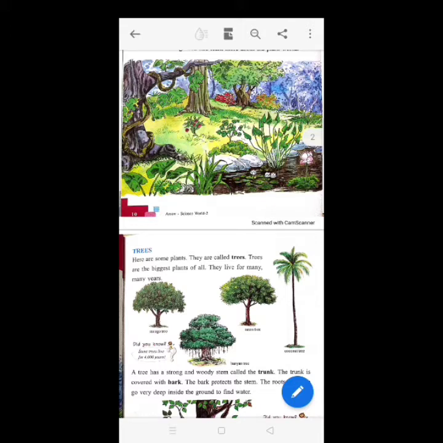And most fruits have seeds in them and plants grow from seeds. In this chapter, we will discuss mainly 5 types of plants. First is trees, second shrubs, third herbs, fourth climbers and fifth creepers.